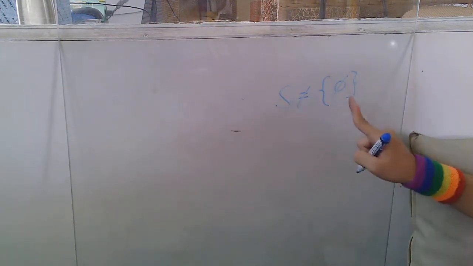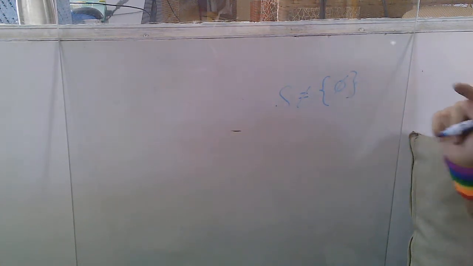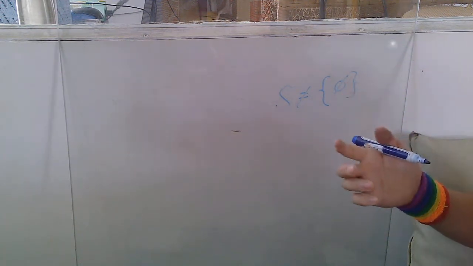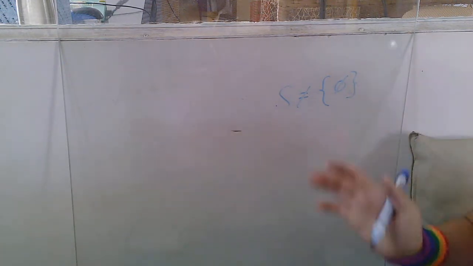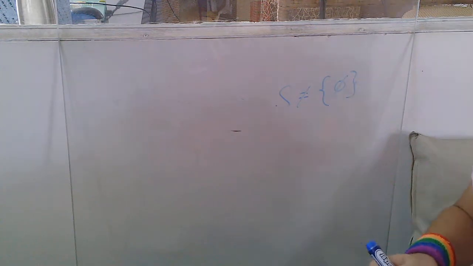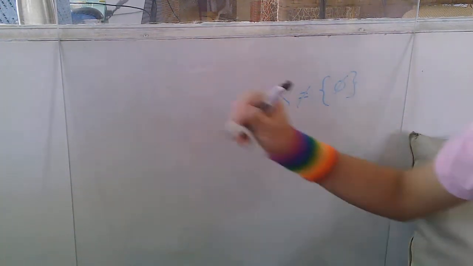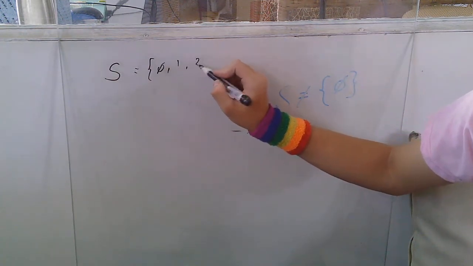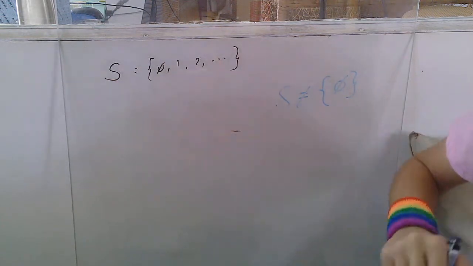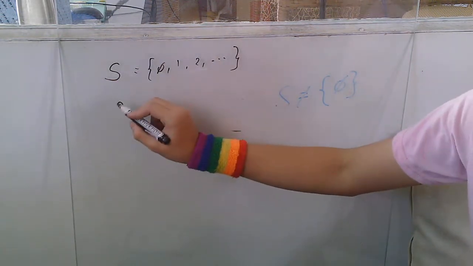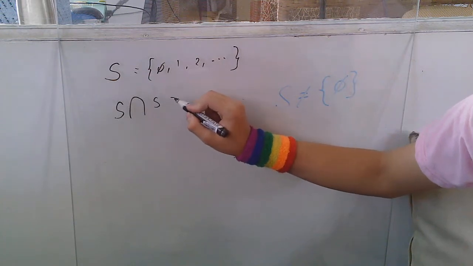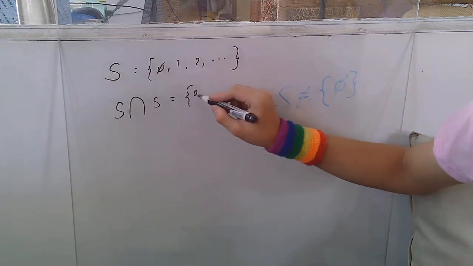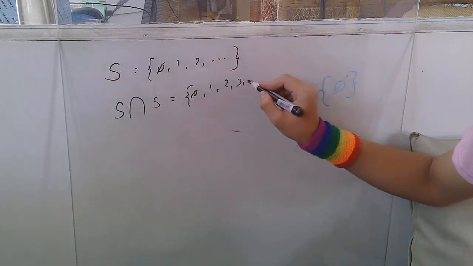But if S is only defined as a set that contains the null set only, or is empty, then it's nothing. It doesn't have a pussy set. But if we have, say, set S, my markers are not working properly nowadays. Say we have a set S that contains elements, well, we have the null set, 1, 2, dot, dot, dot. Then it has a pussy set, because if we were to make an intersection with itself, it would still be these guys, 1, 2, 3, dot, dot.